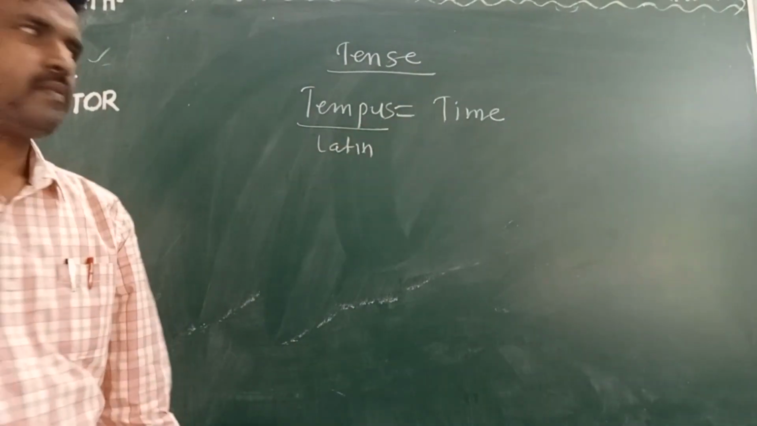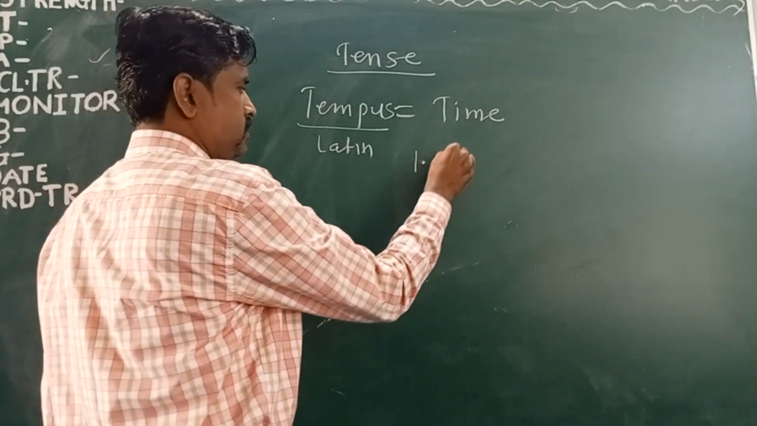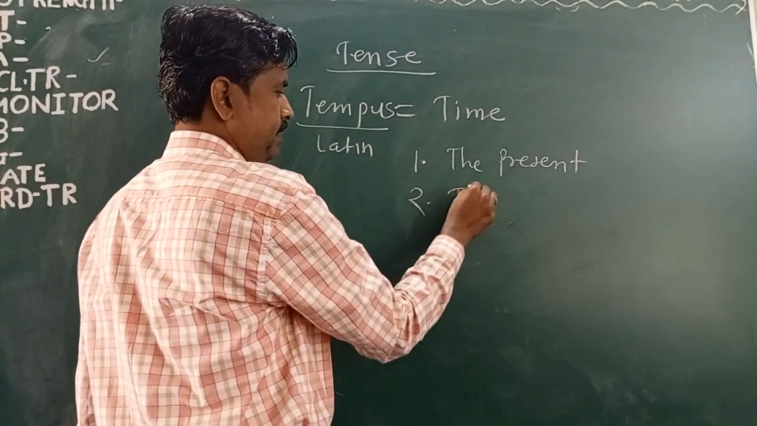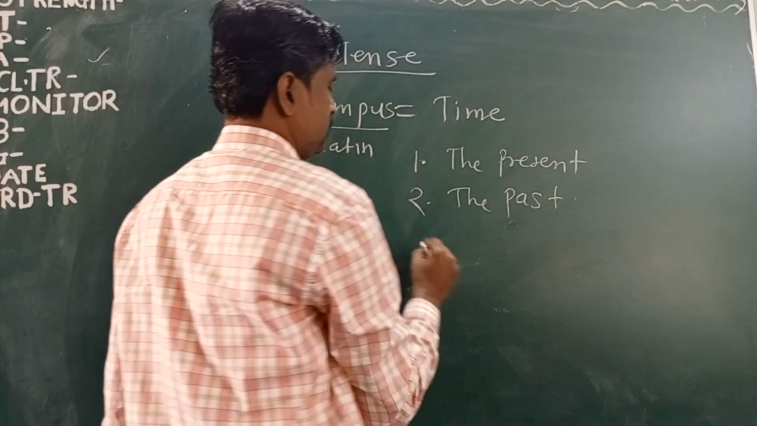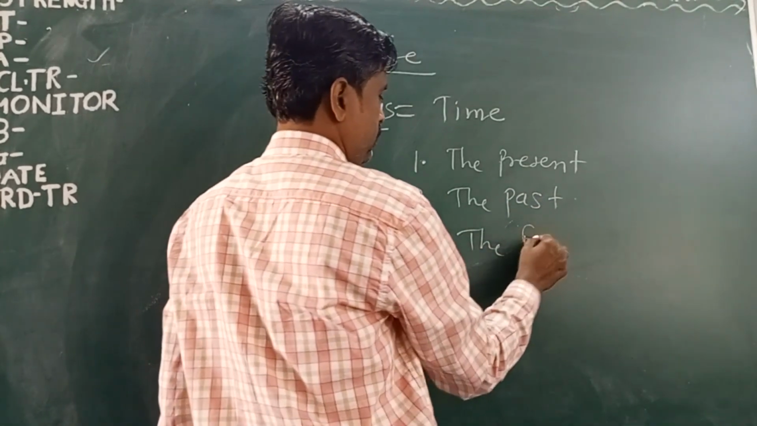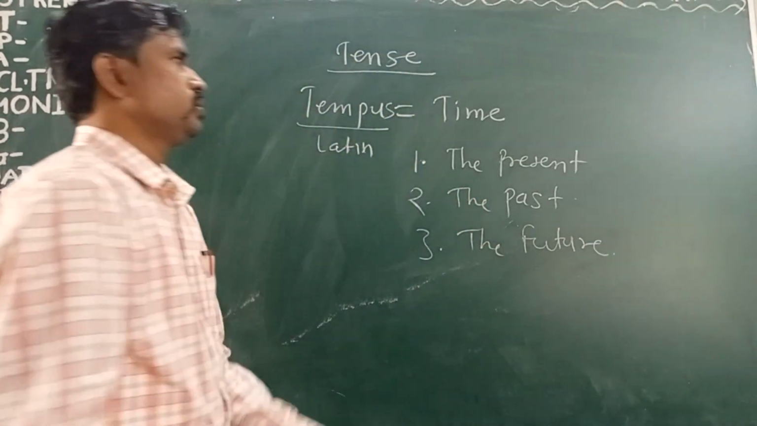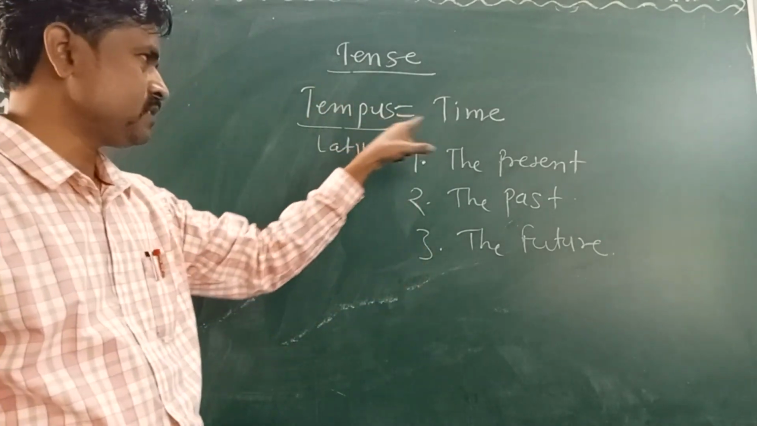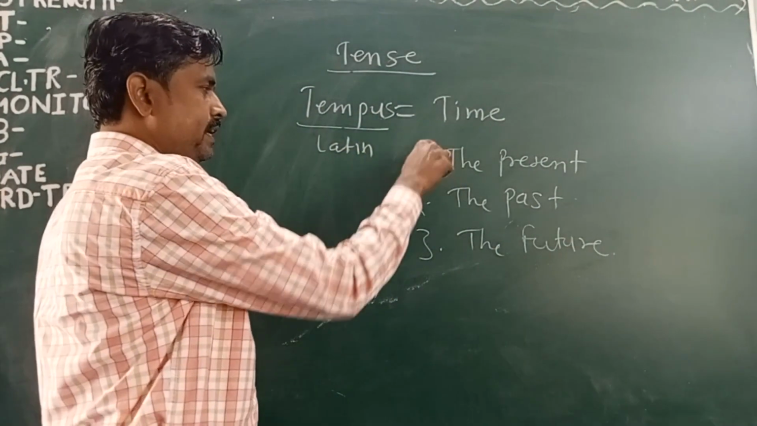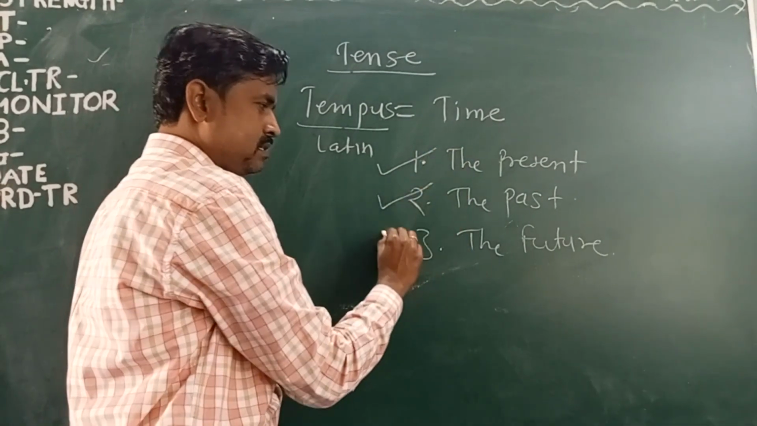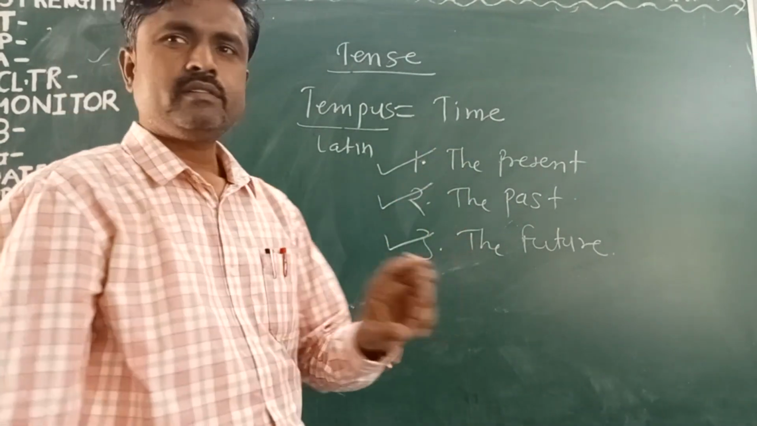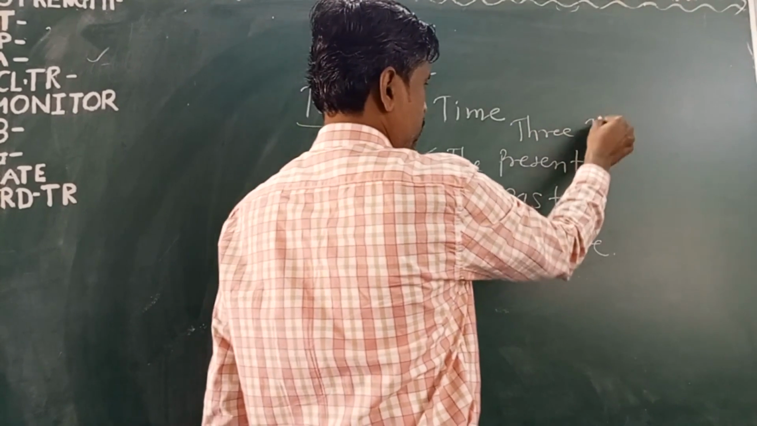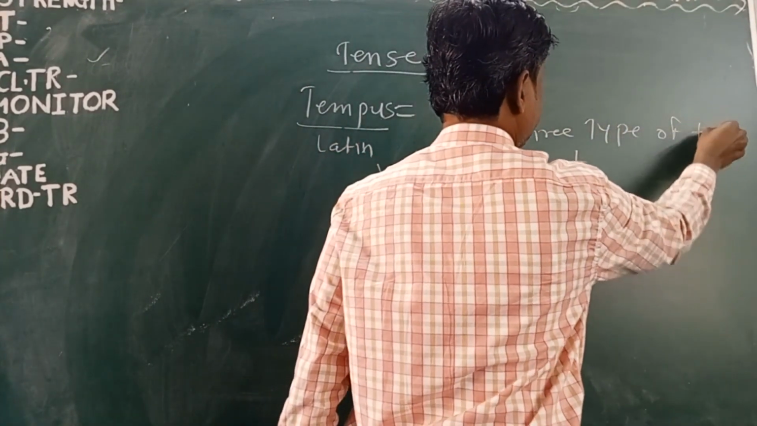First, time, and time can be divided into three types: the present, second the past, and third one is the future. The tense word is derived from the Latin word tempus. Tempus means time. Time can be divided into three types: the present, the past, the future. And there are three types of tenses.